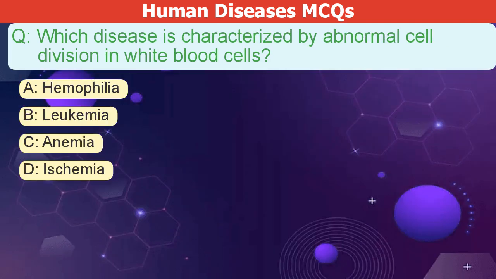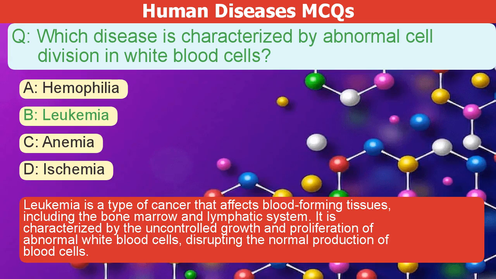Which disease is characterized by abnormal cell division in white blood cells? A. Hemophilia. B. Leukemia. C. Anemia. D. Ischemia. The correct answer is B. Leukemia is a type of cancer that affects blood-forming tissues, including the bone marrow and lymphatic system. It is characterized by the uncontrolled growth and proliferation of abnormal white blood cells, disrupting the normal production of blood cells.